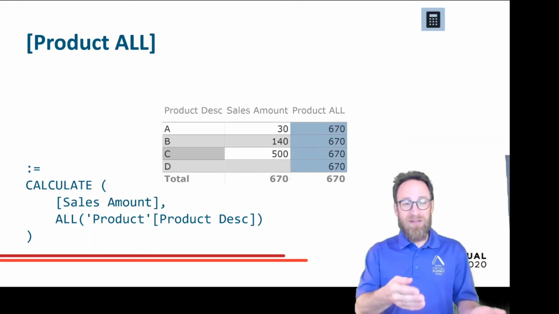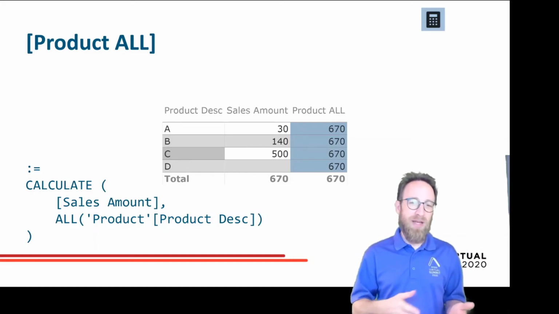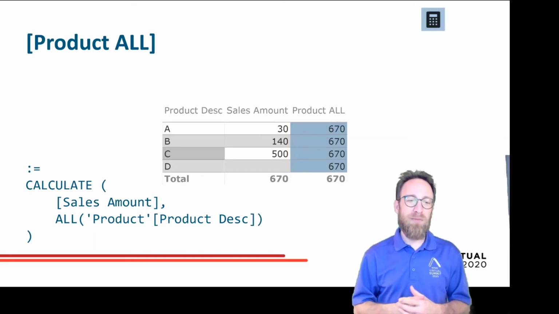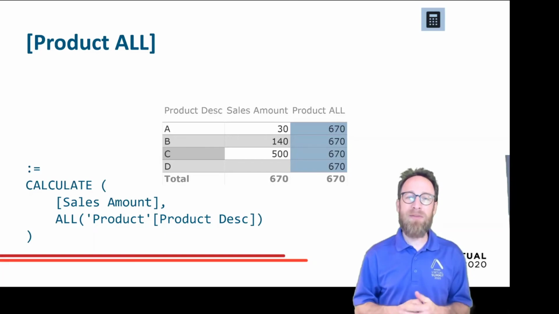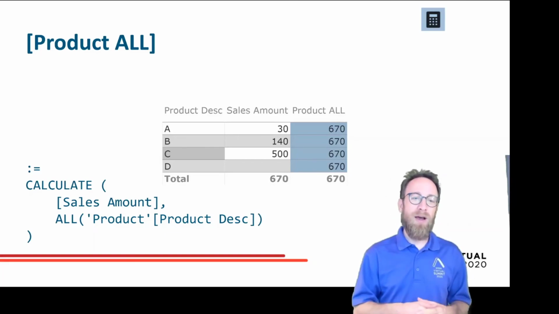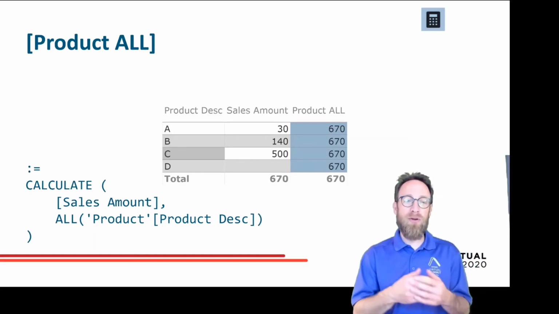This measure, as we see it here, will not be very useful, as it's very rare that we have to show totals in different rows. But where this comes in very handy is when we have to calculate percentages, like what's the percentage of the sales amount for product A compared to the total.